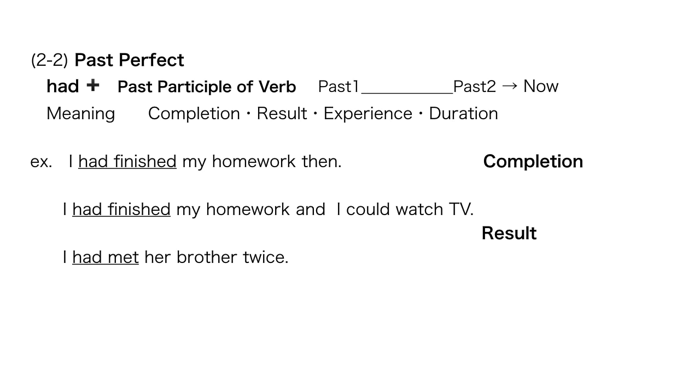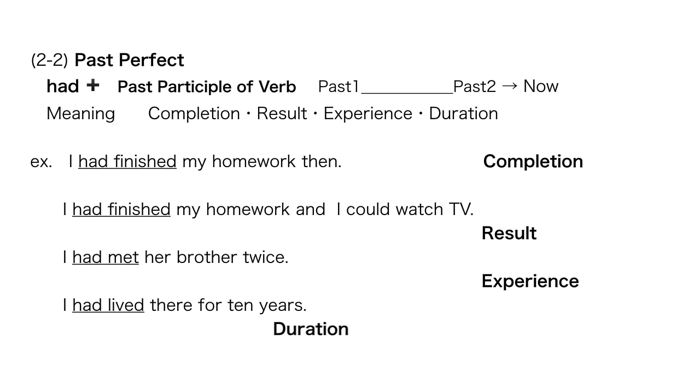I had met her brother twice. That's experience. So that means think about a year ago or yesterday or before that, twice. Oh, I met her brother. And there is also a big difference between experience and duration. I had lived there for 10 years. Not anymore now.